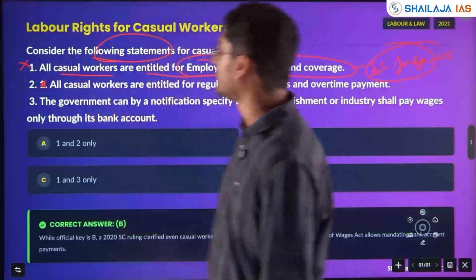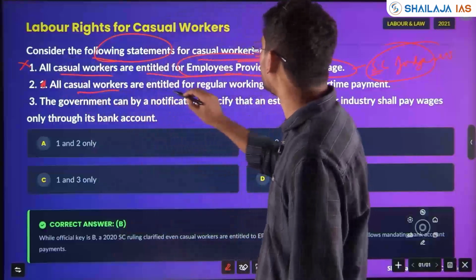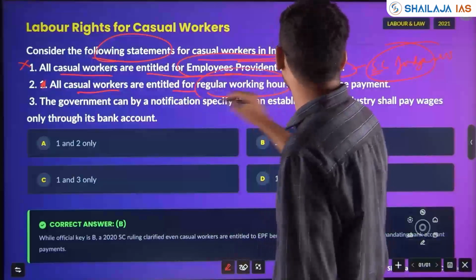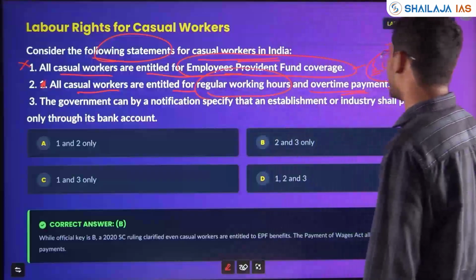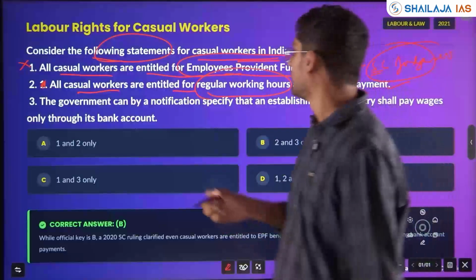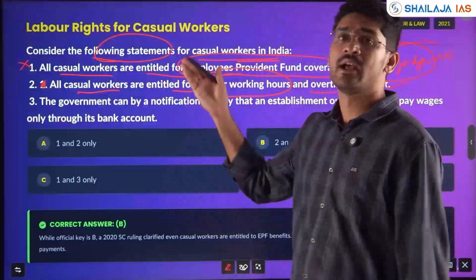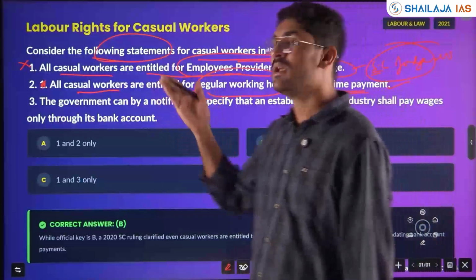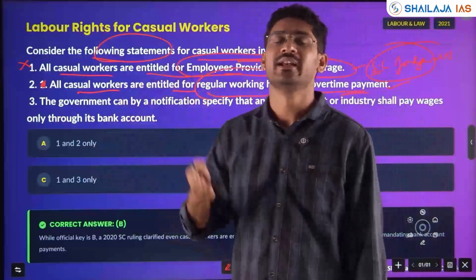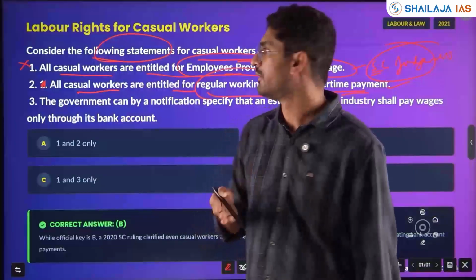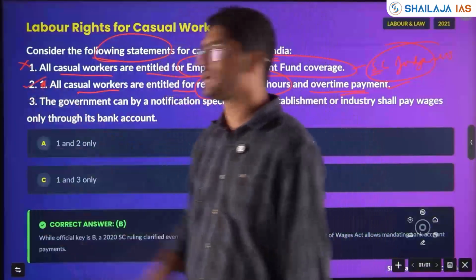Next is statement 2. All casual workers are entitled to regular working hours and overtime payment. Yes. Labor rights with respect to working, the 4 labor codes become very important for UPSC prelims. So learn the 4 labor codes. Any new updates and current affairs also will be very important. Statement 2 is right.